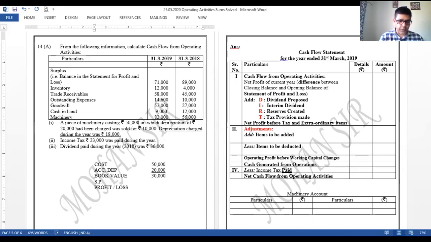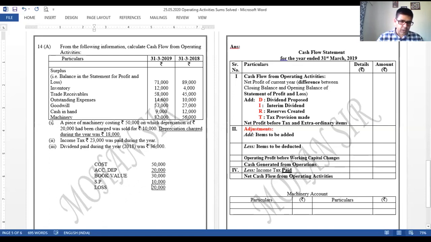Has been sold for rupees 10,000. So remaining is profit or loss. Now book value is 30 and selling price is 10. So the difference is going to be a loss for us. Loss is 20,000, right? Now how did we used to write this in machinery account?